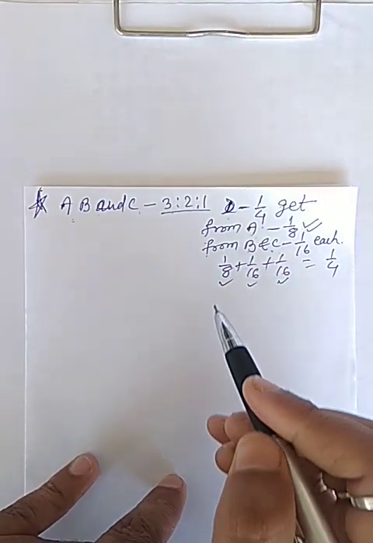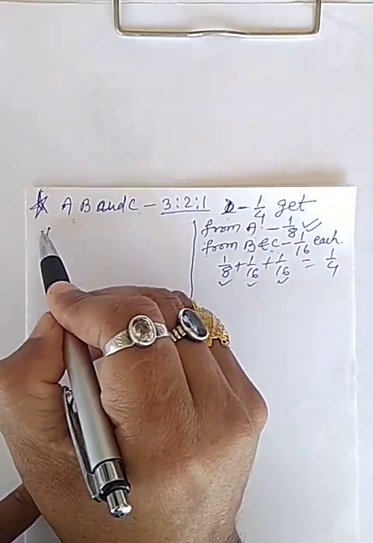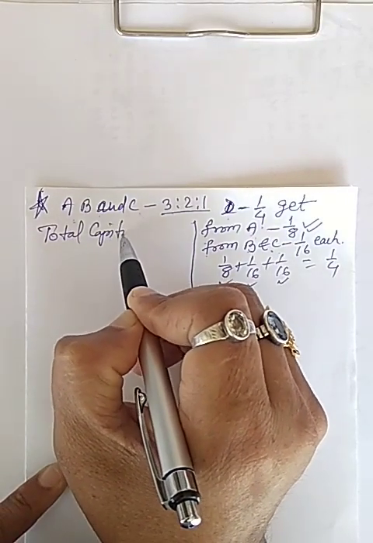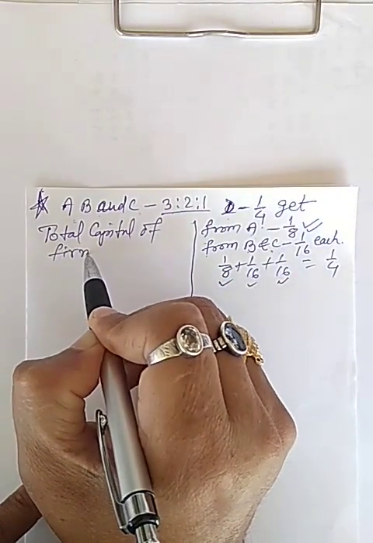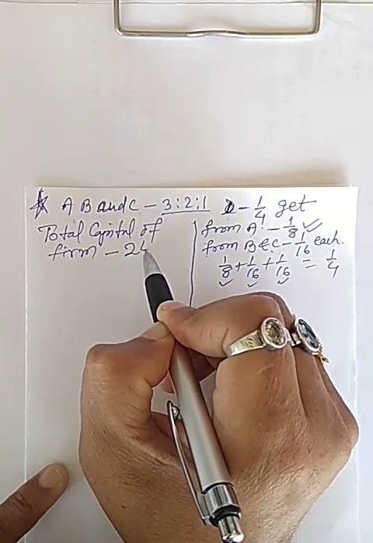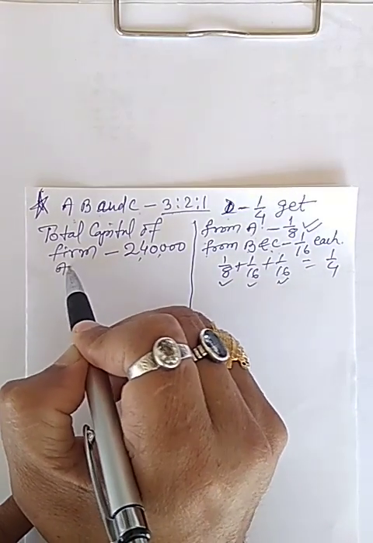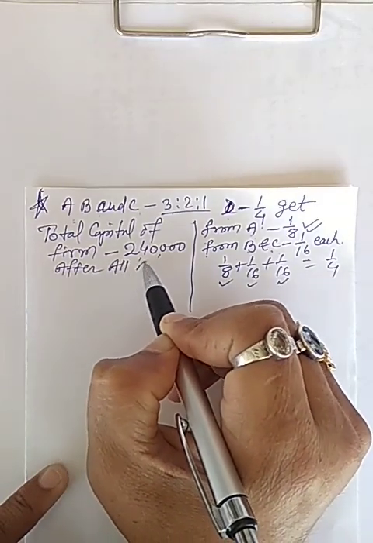The question says that the total capital of the firm will be 2,40,000 after all adjustment.